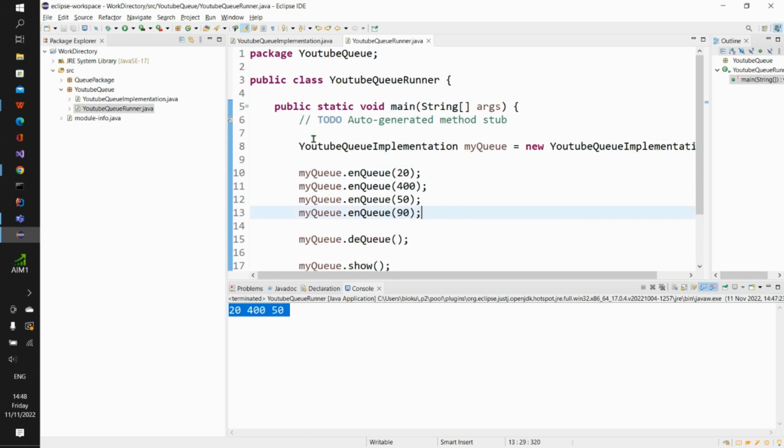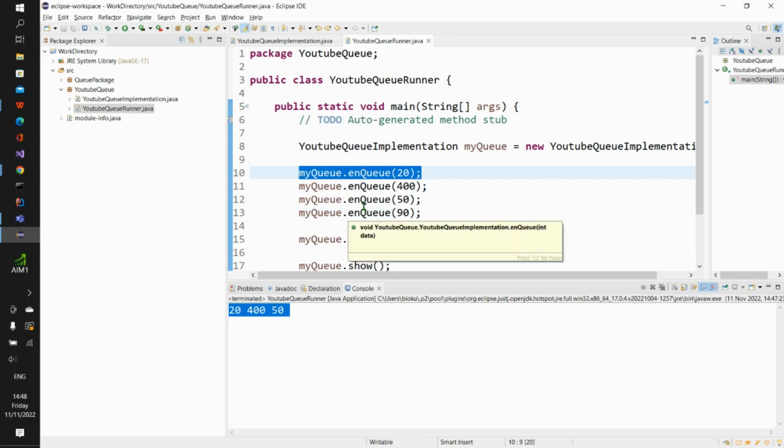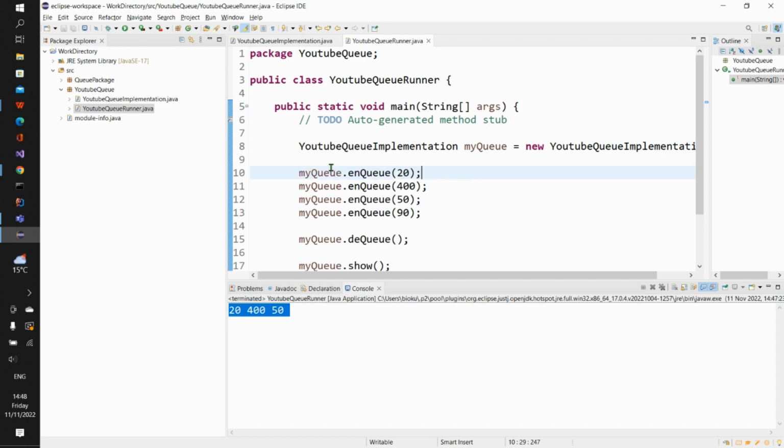So the concept is that our code works from top to bottom. That means this 20 is the first element inside our queue. And if you interpret that to reality, the first person on the ticket buying queue is the first person that will leave the queue. So if this 20 is the first one inside our queue, based on the fact that this program works from top to bottom, it is followed by this 400, then this 50, then this 90. That means this 90 is the last element inside our queue. You get? So if you want to perform the queue, it simply means this 20 should be removed.